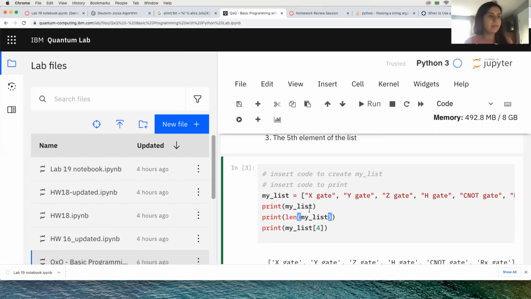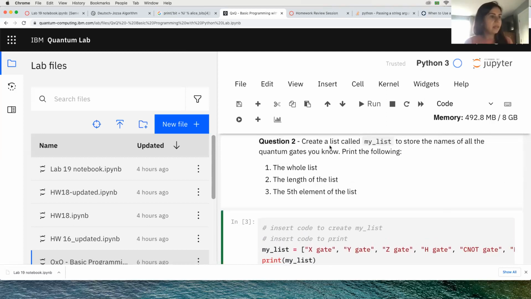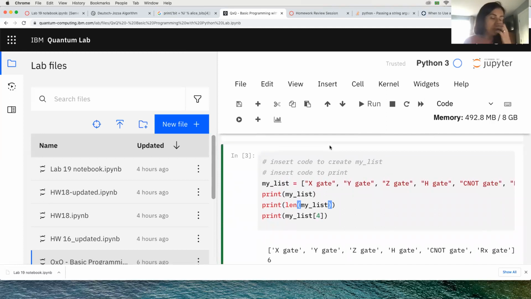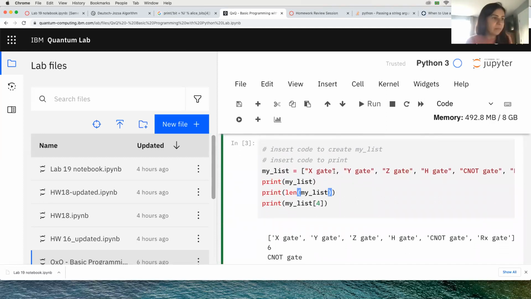I'm just following what the exercise suggested, putting the names of the gates we know, but it could be oranges, peaches, whatever you like inside here. And again, it needs to be concise. Whatever you write here, you need to write here. If you want to print this list, you need to write the same thing here. So when you command to print, you need to write exactly the same thing.